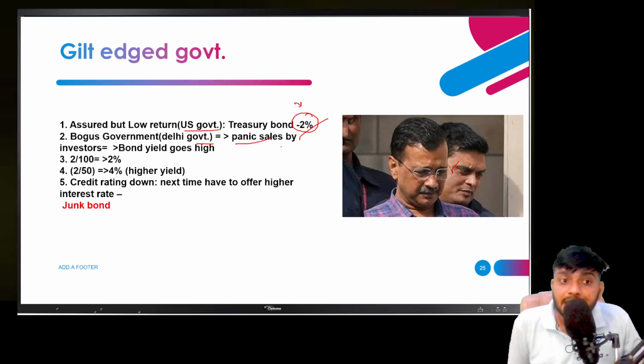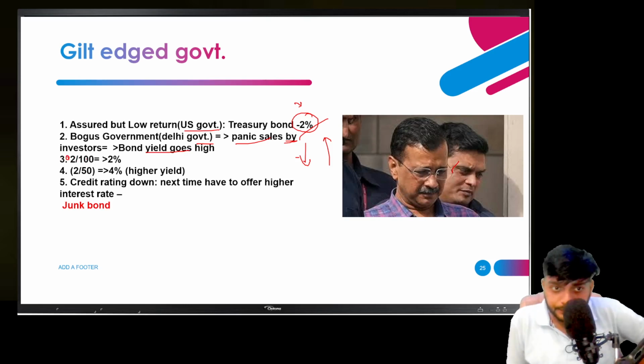When they make panic sales, they decrease the prices of the bond, and the bond yield goes high due to that. So suppose the first buyer purchased a 100 rupee bond at 2% interest, or 2% yield.